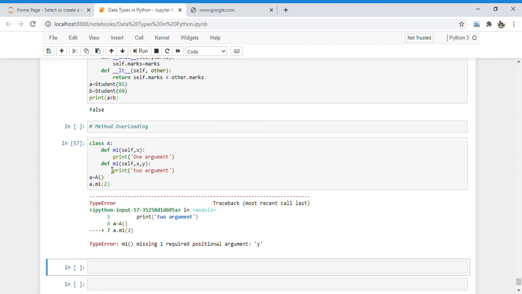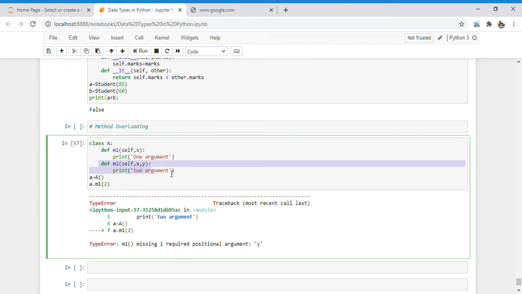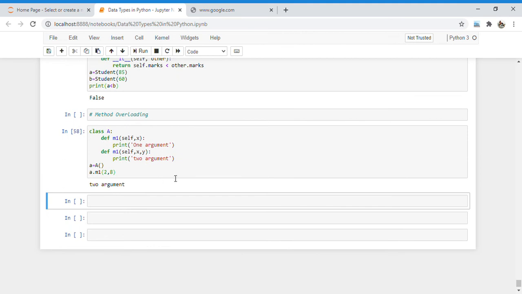In this m1 method there are two arguments, x and y. So it requires two arguments to run this method, and if I provide two arguments and run it, it will give me the output, that is two arguments.